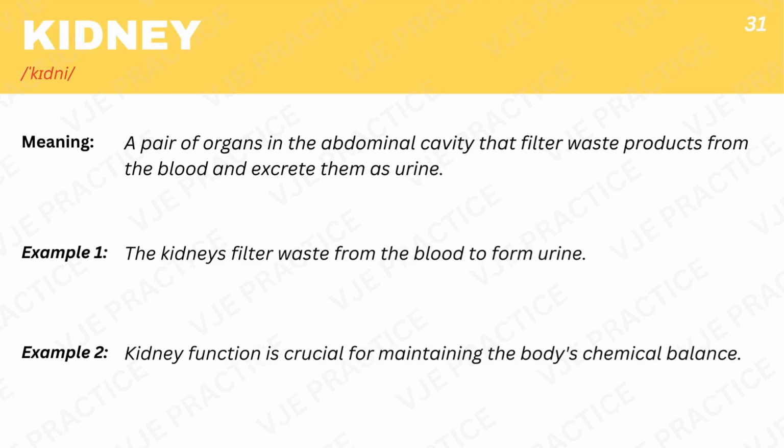Kidney, a pair of organs in the abdominal cavity that filter waste products from the blood and excrete them as urine. Example 1. The kidneys filter waste from the blood to form urine. Example 2. Kidney function is crucial for maintaining the body's chemical balance.